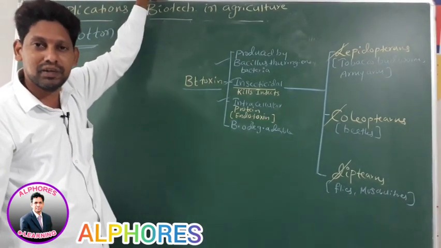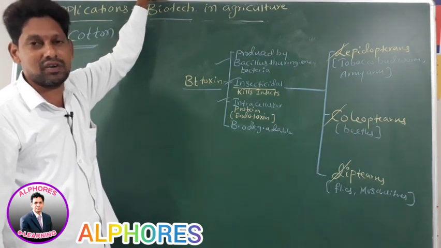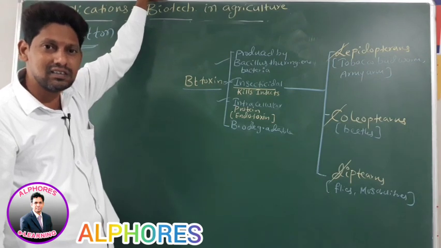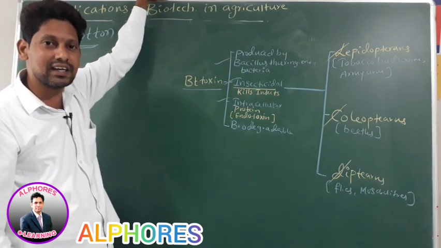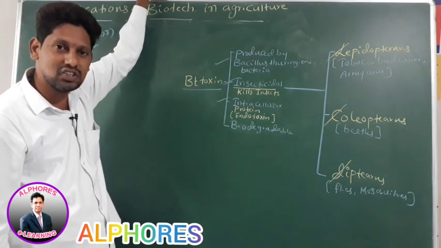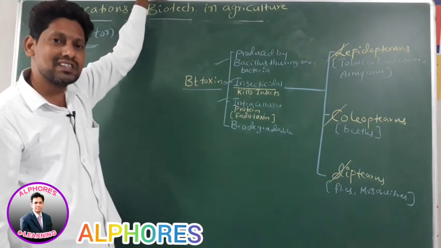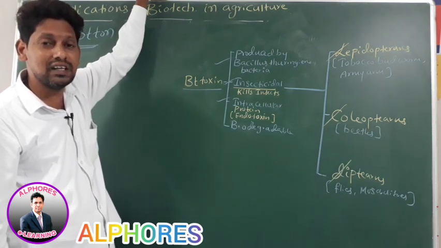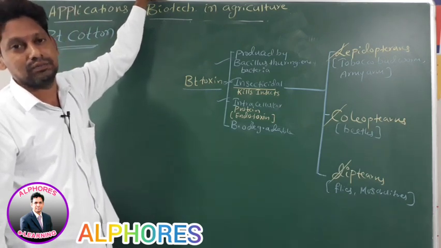Now listen to the statement. After development of the genetic engineering process, scientists isolated this Bt gene from Bacillus thuringiensis bacteria and inserted this Bt gene into a plant.